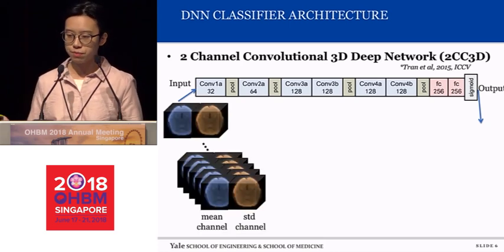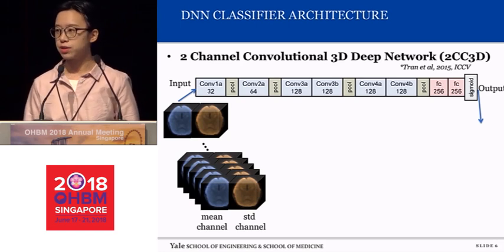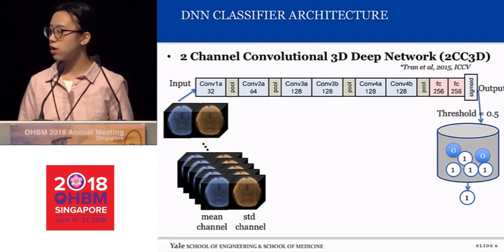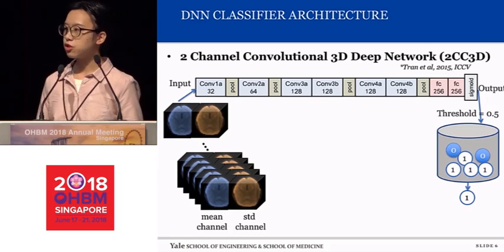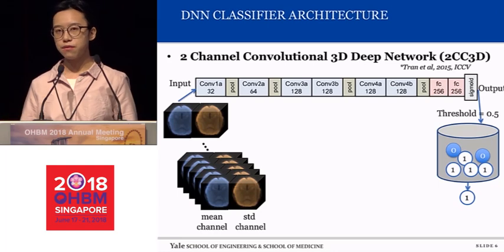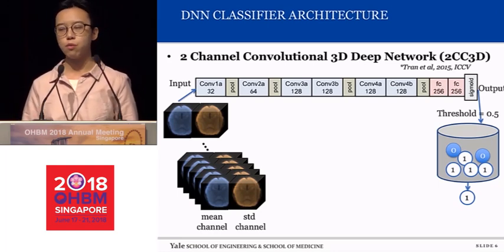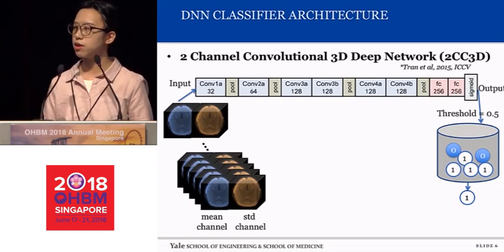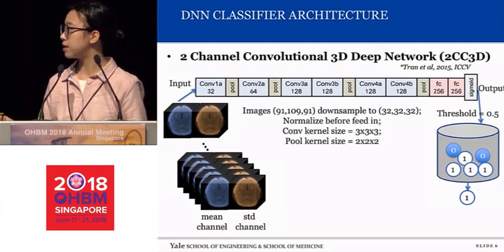As I mentioned before, the mean channel and the deviation channel are used as the input of the classifier. For the output, we set a threshold and generate the binary output. Since each subject has a sequence of mean and standard deviation pairs, the output is a list of zeros and ones. For the final decision for a single subject, we did majority voting. And here are more details of the parameter settings for the network.